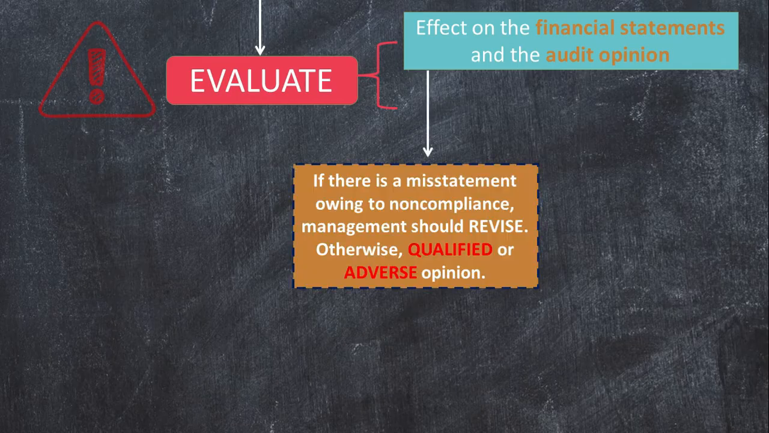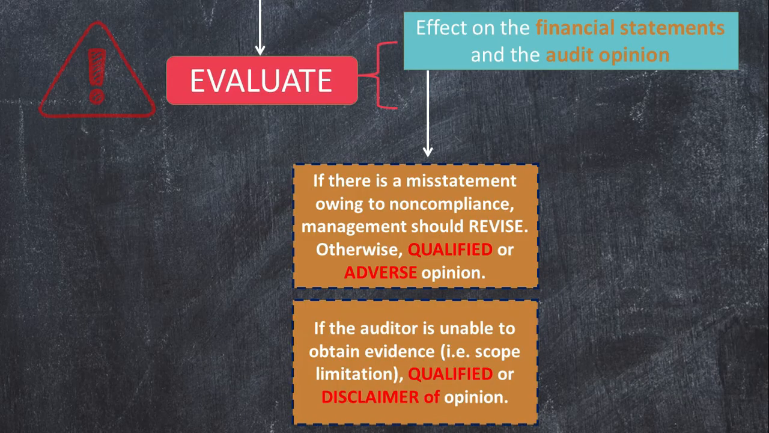Similar to our matrix on fraud, if the auditor has determined that there are misstatements owing to non-compliance, he must first ask management to revise. If management says no, then the auditor should consider whether a qualified or adverse opinion is necessary. However, if the auditor is precluded from gathering the necessary evidence due to scope limitation, then the choice is between qualified or disclaimer of opinion. Like I said, very similar to our matrix on fraud.